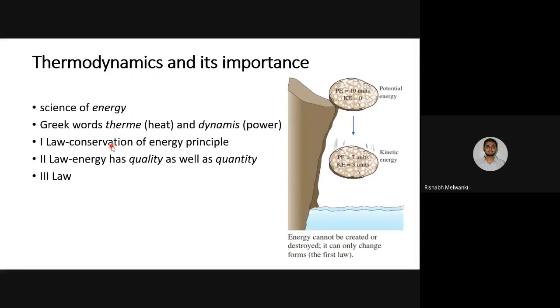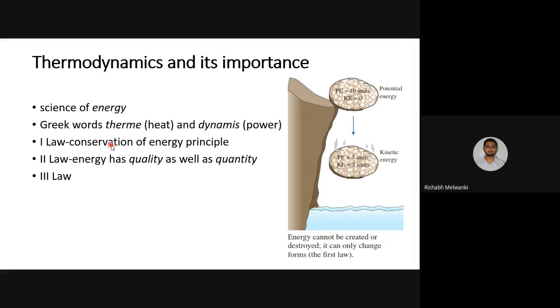Now what do you mean by a law? A law is something for which we don't have proof, but you cannot contradict it. That is why it is called a law. If you see other subjects, like refrigeration and air conditioning, you will have proof everywhere. But in thermodynamics, for the first law, second law, and third law, you don't have proof. It is a law. You have to understand what the law is and you have to apply it.